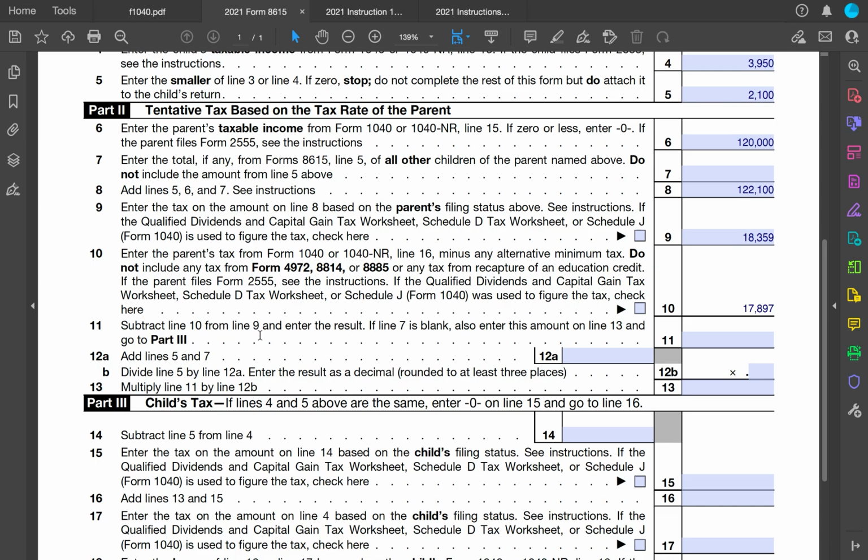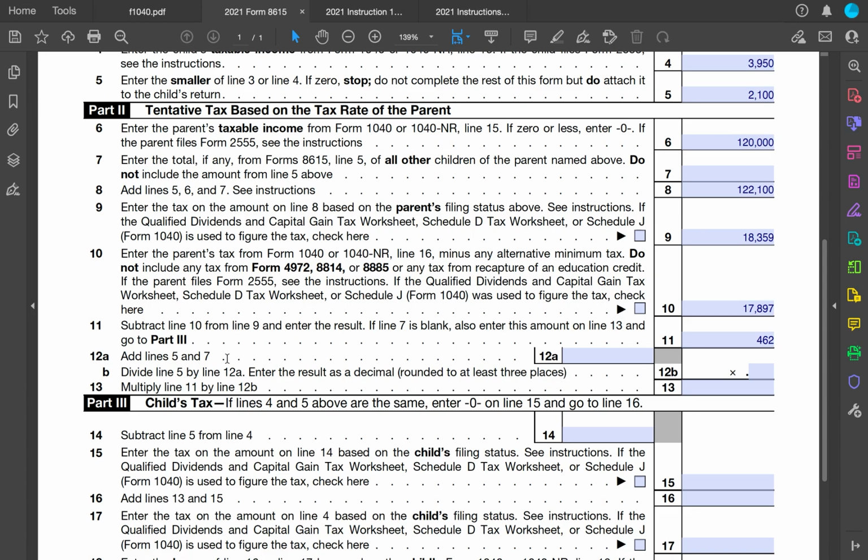Subtract line 10 from line 9. And again, this is the difference that gets imputed to the child's income. This is the $962 that ends up going to the child's income.